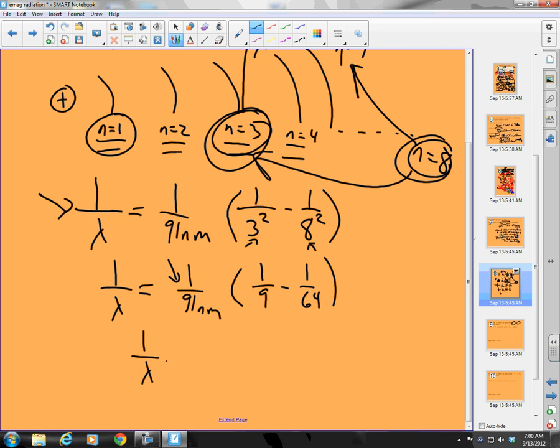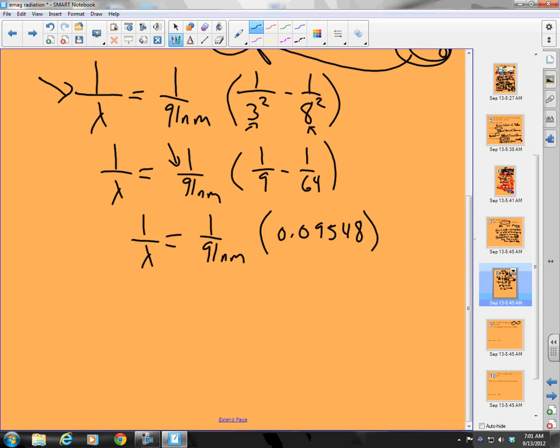1 over lambda is equal to, I take 1 divided by 9 minus 1 divided by 64. And I get 1 over 91 nanometers times 0.09548. Good. Let's keep going. 1 over lambda equals, take that number and divide it by 91, and I get 0.001049, 1 over nanometers. And now what do I have to do?